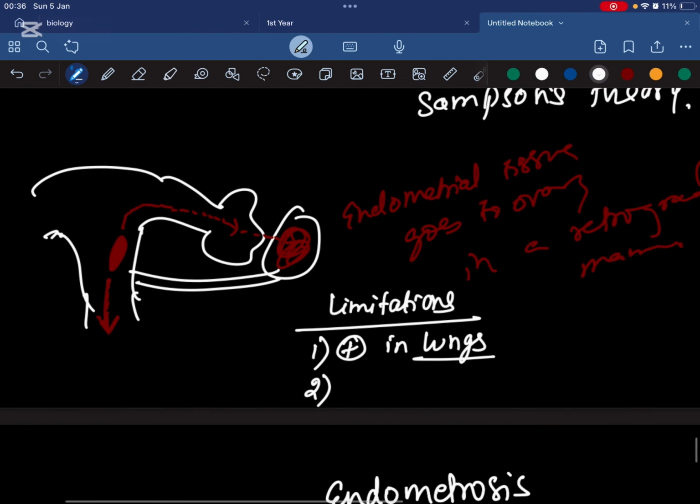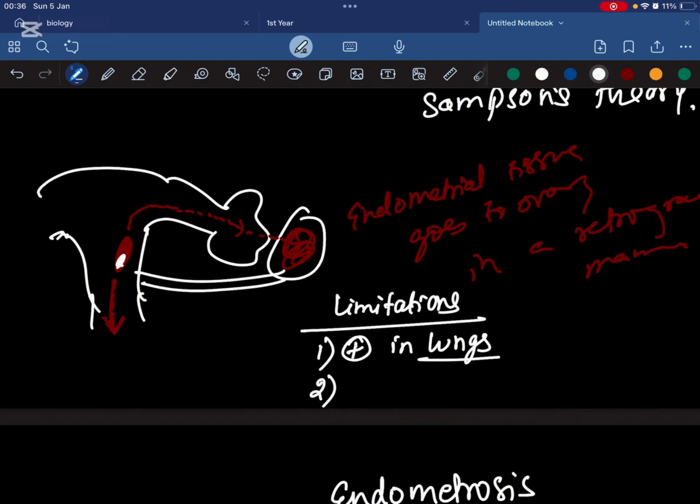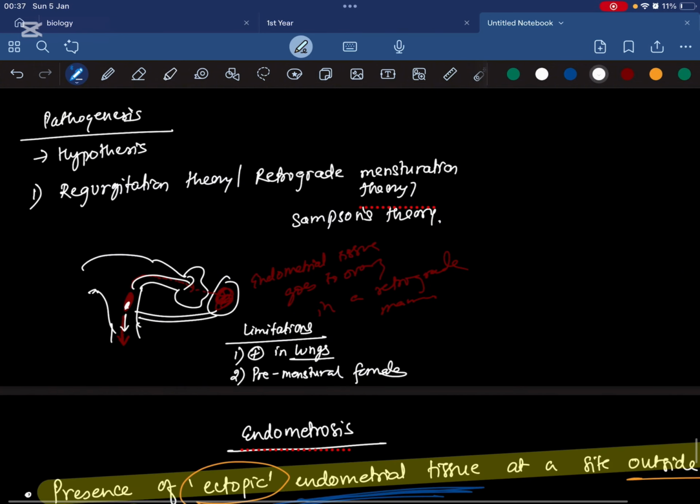So if the female has not yet gone into menstruation, if menstruation has not occurred yet, how can retrograde menstruation occur? So this does not explain endometriosis in premenstrual females. These are the two limitations of Sampson's theory.